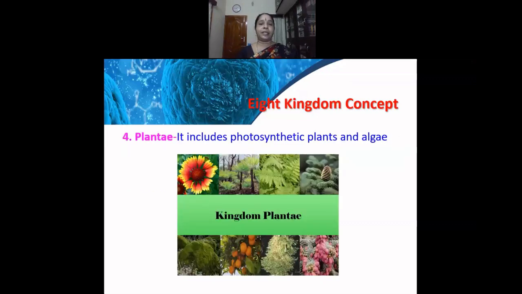Plantae is the next kingdom, and it includes photosynthetic plants and algae. And what is photosynthesis? Photosynthesis is the process by which the plants are able to synthesize their own food with the help of sunlight. They require water and carbon dioxide for the preparation of carbohydrates. So in the presence of sunlight, carbon dioxide and water, carbohydrates are produced, which will provide nutrition to the plants. So here, all the plants and algae that are capable of synthesizing their own food are called as the plantae.